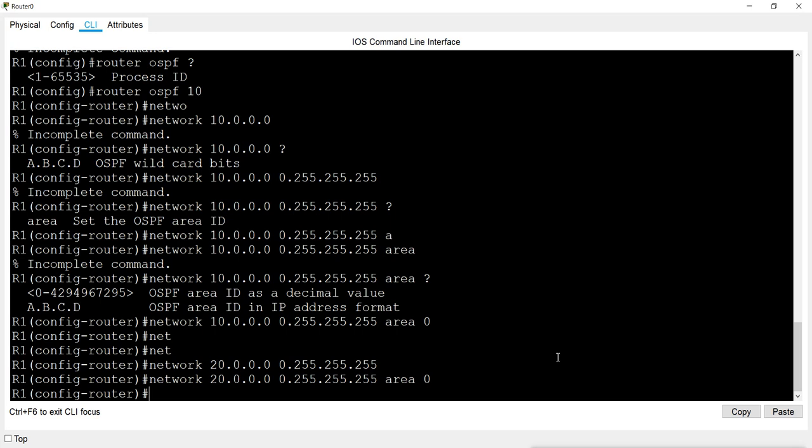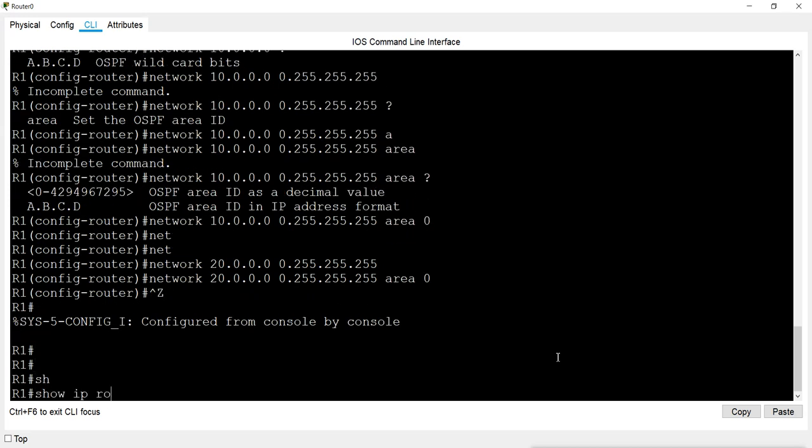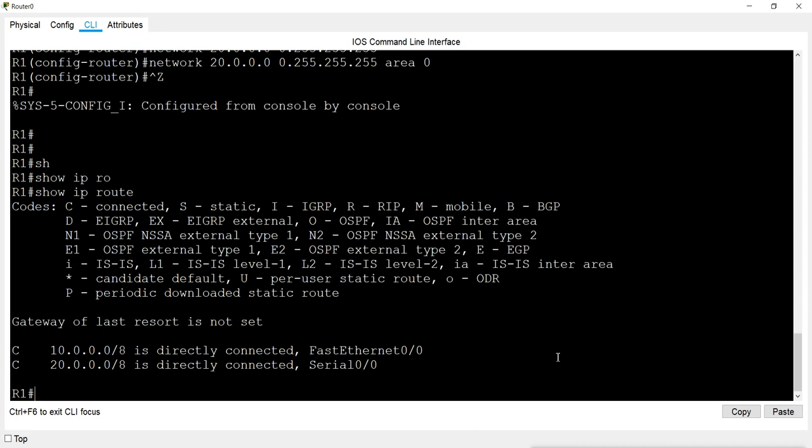Now I have done with this router 1. So there is nothing I have to do now. I can now show IP route. It is not showing anything now because the other routers are not configured. When we configure OSPF on the other routers, it will start showing the routing table here.